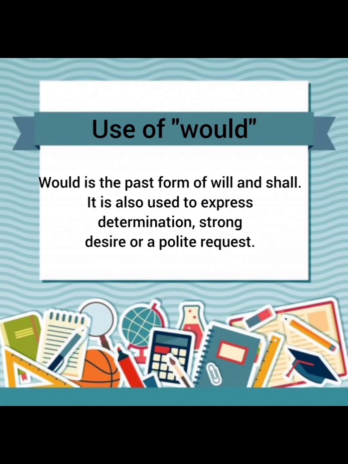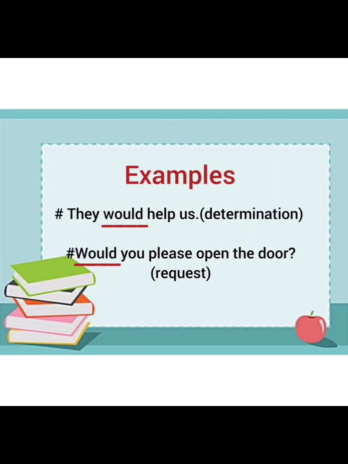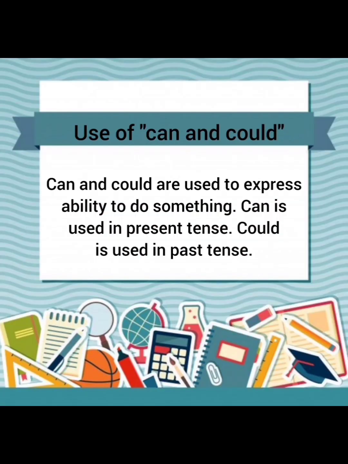Then I have would. Would is the past form of will and shall. As I have told you earlier, should is not considered the past of shall, but here would is the past form of will and shall. It is also used to express determination, strong desire or polite request. They would help us. It's a determination. Would you please open the door? It's a request.